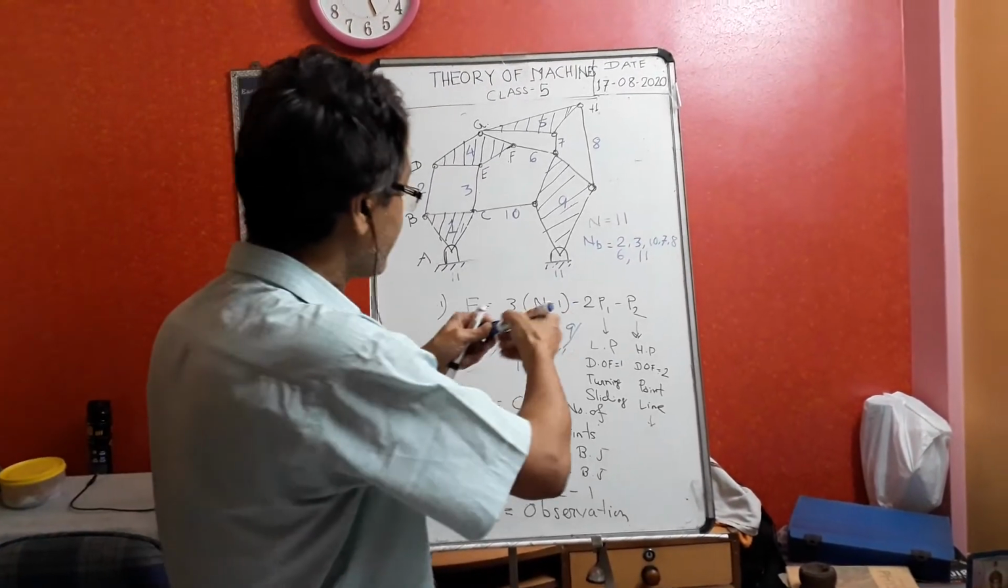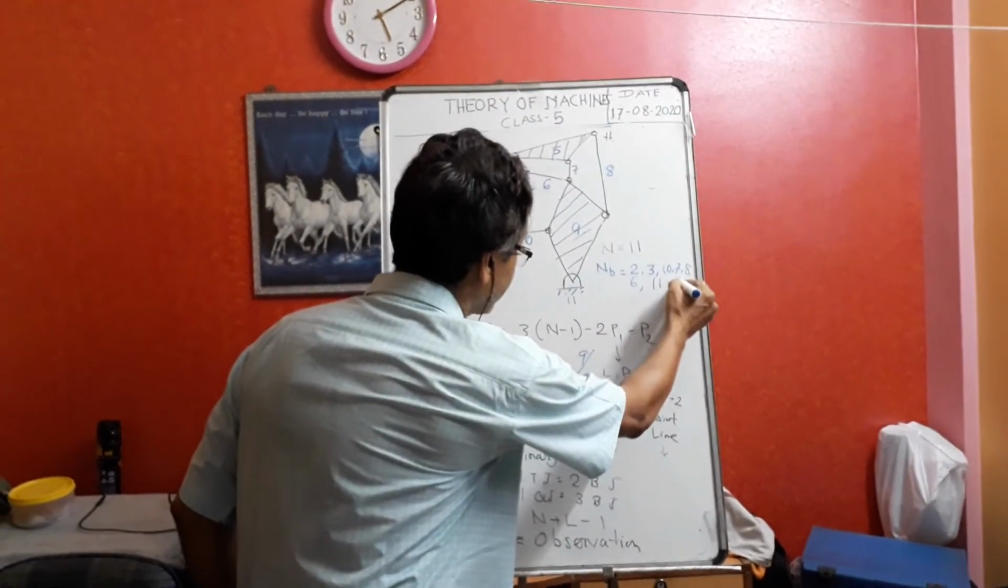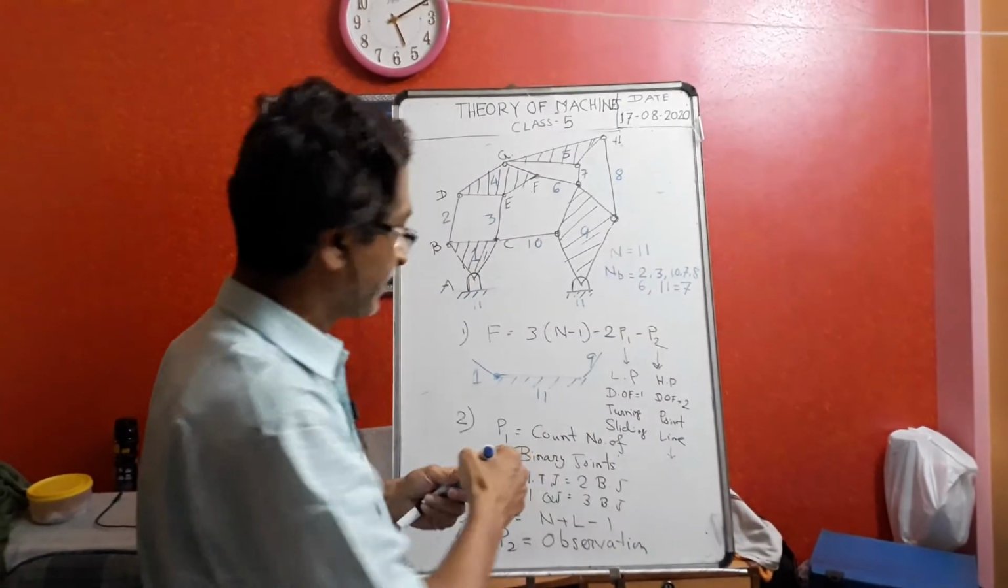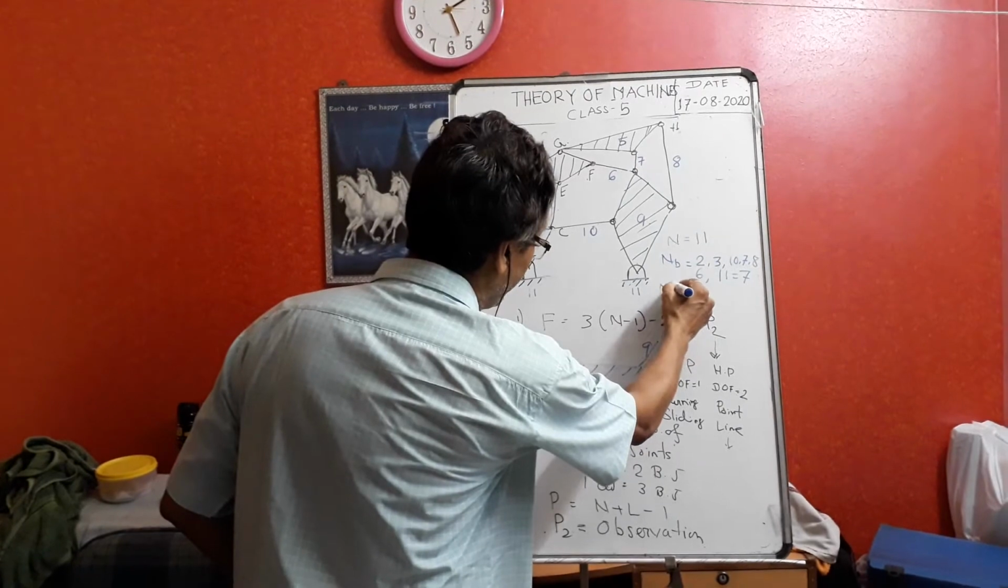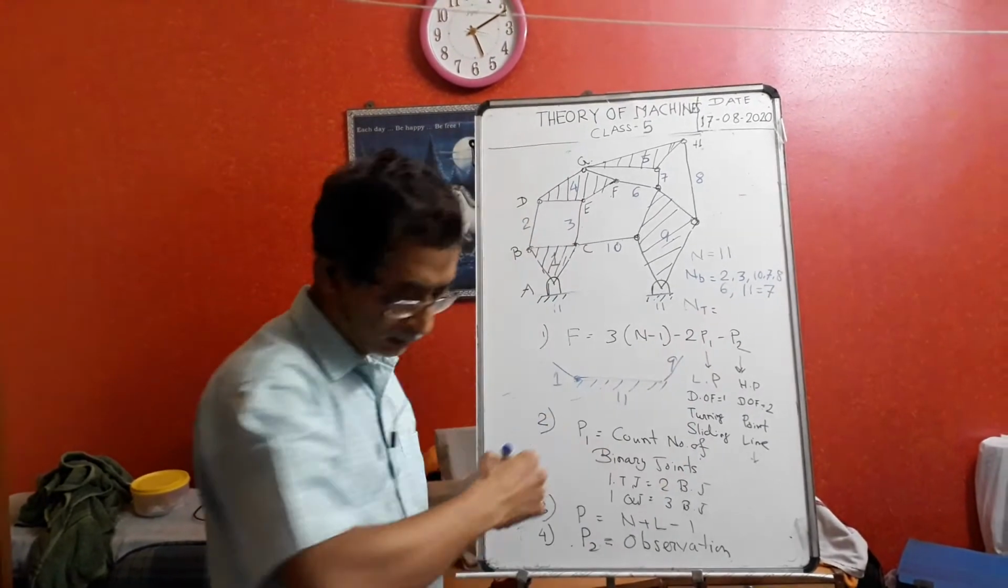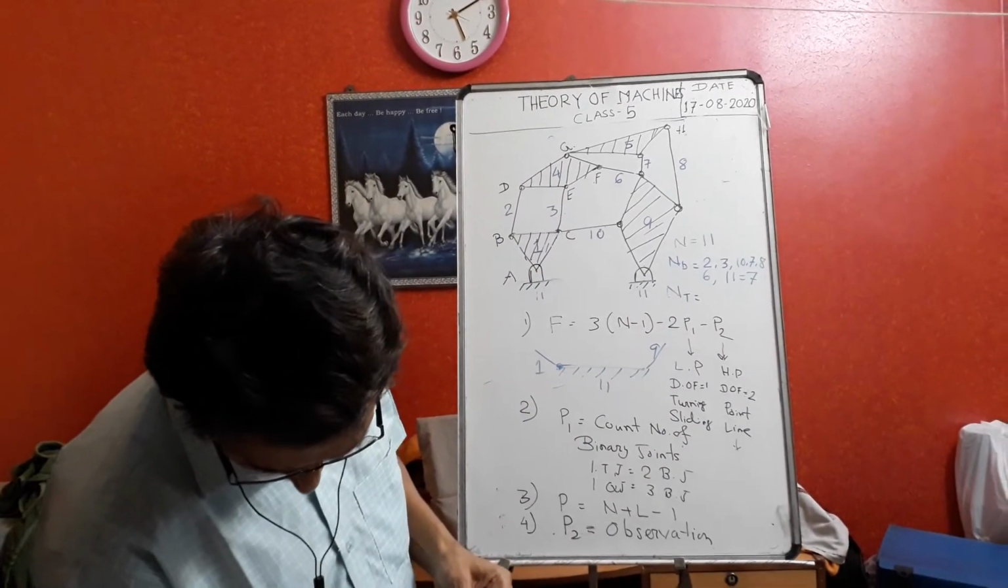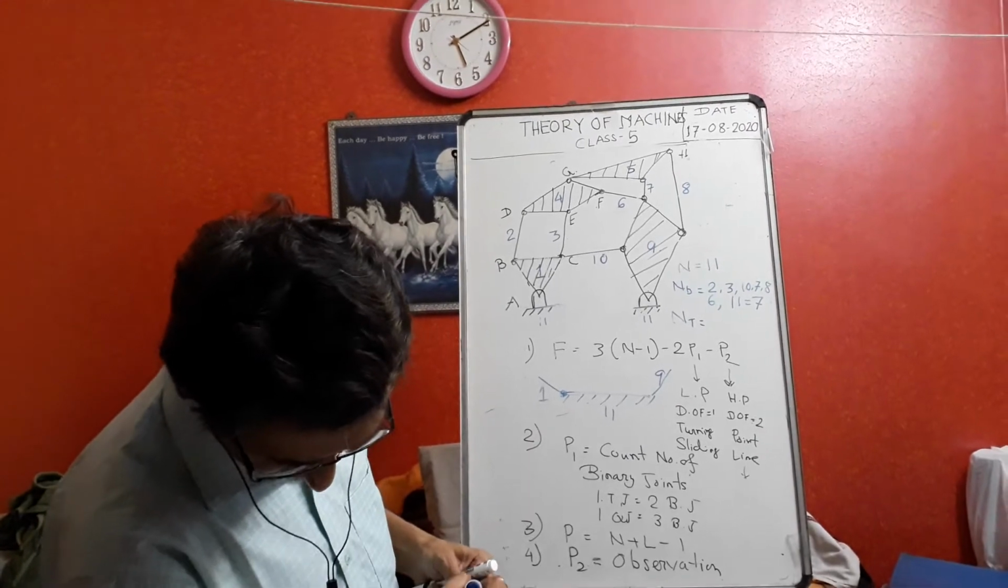সো বাইনারি লিঙ্ক ইজ 7. So binary link is 7. 2, 3, 10, 7, 8, 6, 7. What is the ternary links? How many ternary links? 1 or 5. Very good.